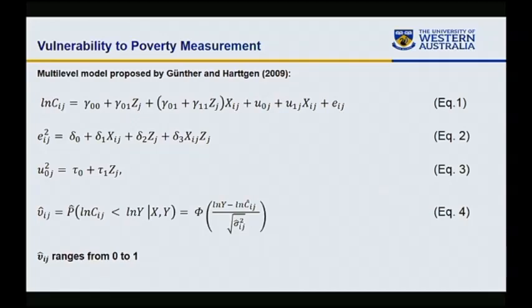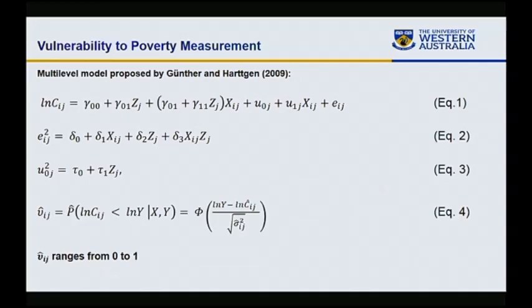So we assume these error components capture the impact of shocks. This captures the impact of idiosyncratic shock, and this captures the impact of covariate shocks. And we further assume that these error components can be explained. They are correlated with household and community characteristics.